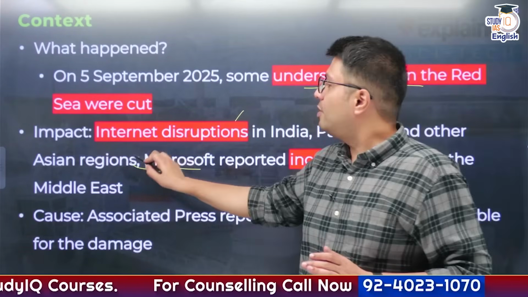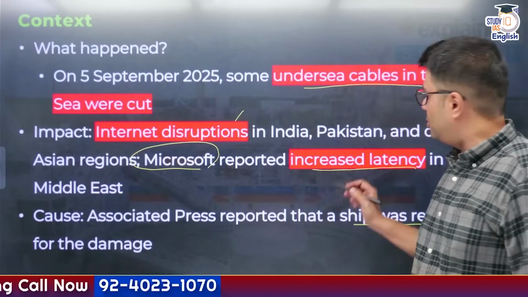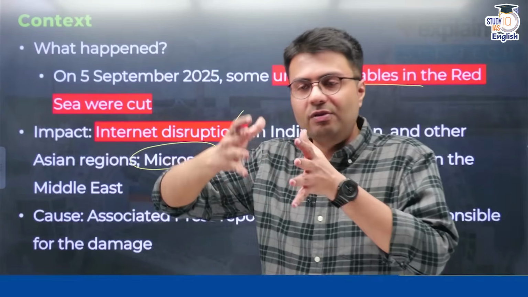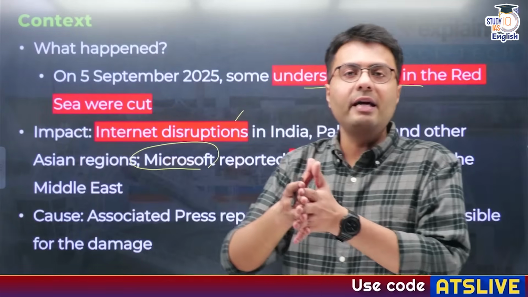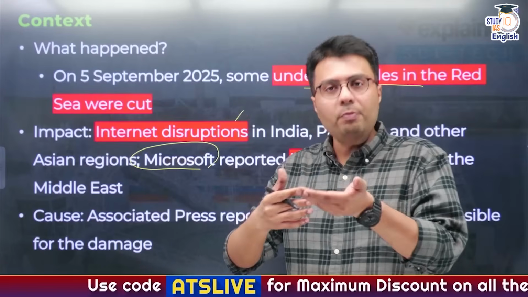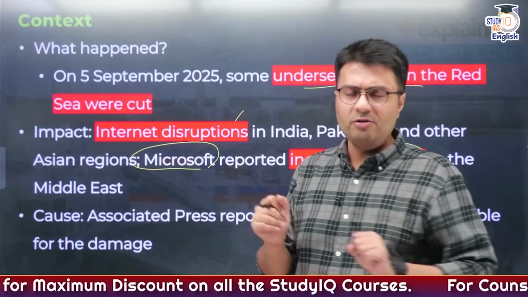Similarly, Microsoft, a big tech company, reported increased latency in the Middle East region. Increased latency basically means the time it takes for the signal to go and come back at the receiver is called latency. So obviously you can understand if the internet is disrupted, the latency would increase, and this exactly happened in the Middle Eastern region.